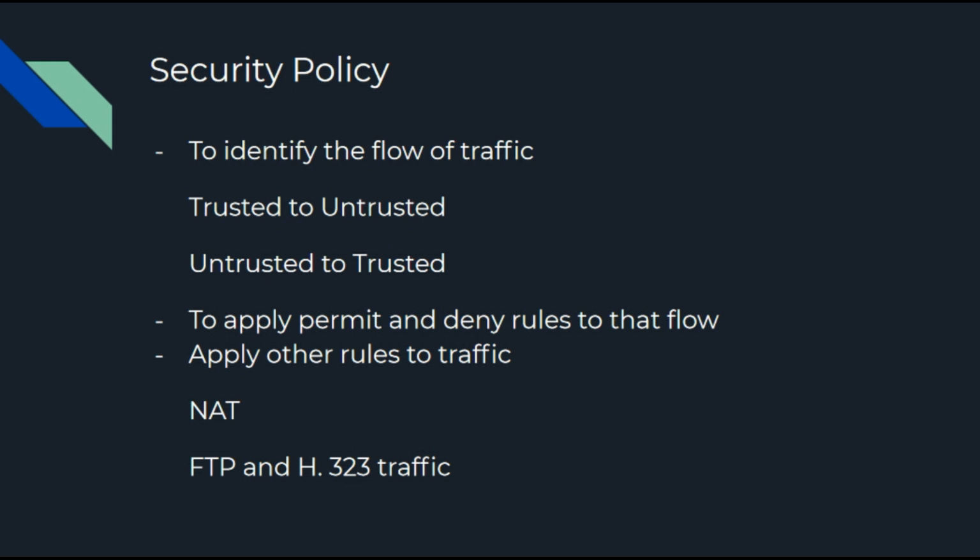So we are going to identify the flow of traffic, either from trusted to untrusted or untrusted to trusted. We are going to take the traffic flow and apply permit or deny rules to it, so that the traffic that we want to allow flows through the device, and the traffic that we don't want to flow through the device gets blocked.